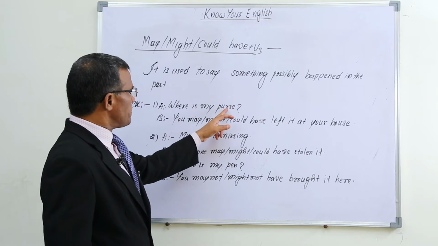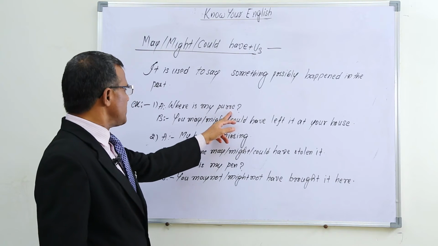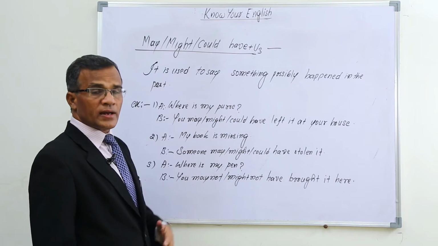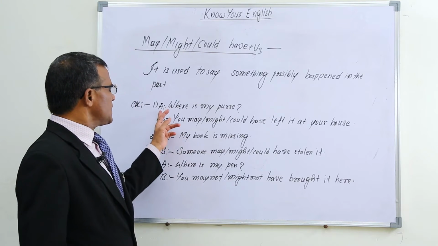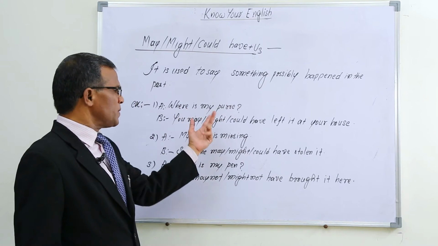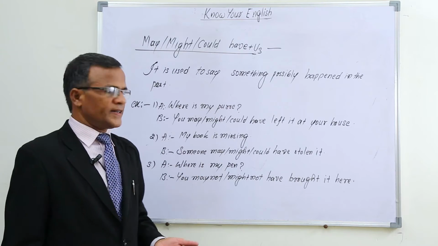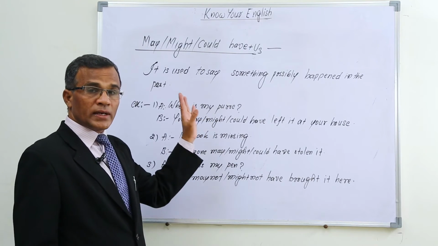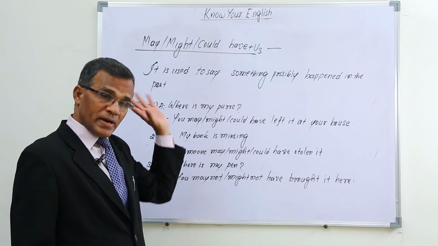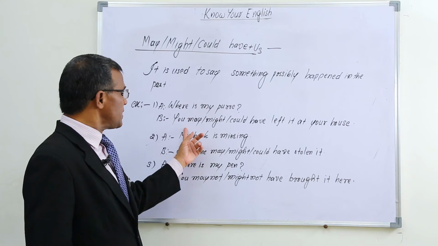Okay, where is my purse? Then you can answer in this way. So A is asking a question, where is my purse? He is asking about his purse. And we are talking about something that possibly happened in the past.